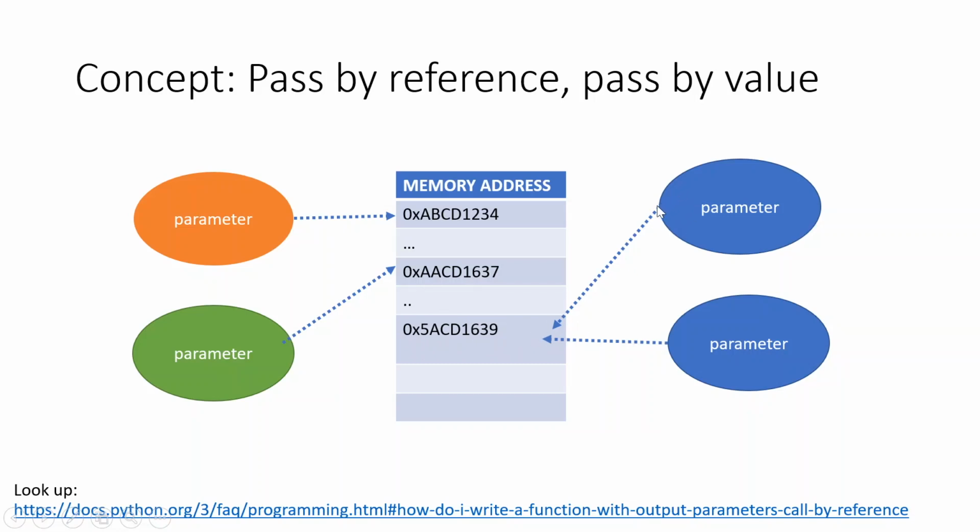So when we pass by reference, instead of passing the whole parameter, I'm just passing the address.